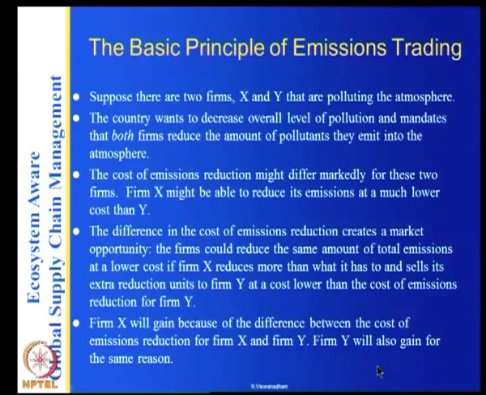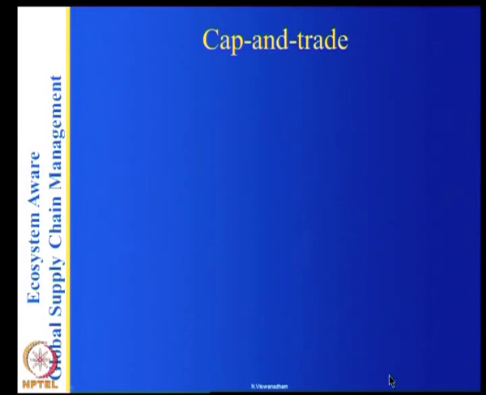Firm X will gain because of the difference between the cost of emission reduction of firm X and firm Y, and firm Y will gain for the same reason. It's obvious that for X, whatever it gets from Y should be more than what it spends in reducing the emissions, and for Y, it should buy cheaper from X than it has to pay to the regulator. So it has to be a win-win situation for both.